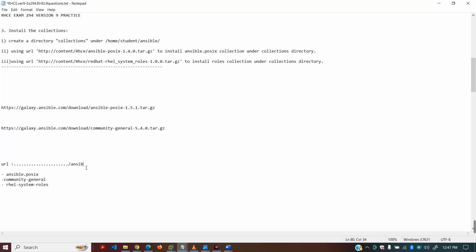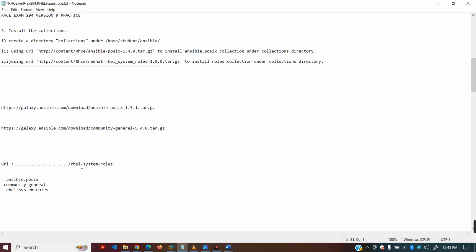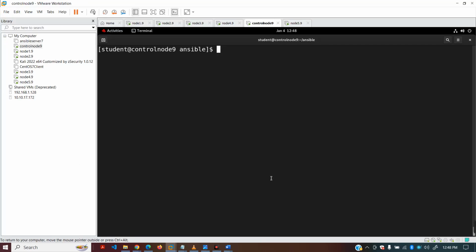Next time your URL will remain the same because you have only one URL, and you will just put it here and install it, okay? The third time you will do this, right? If you are given a separate URL for each, you have to use that one. So let's go to our machine and I'll show you how you will install them.